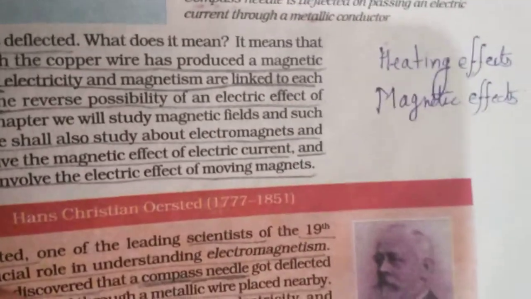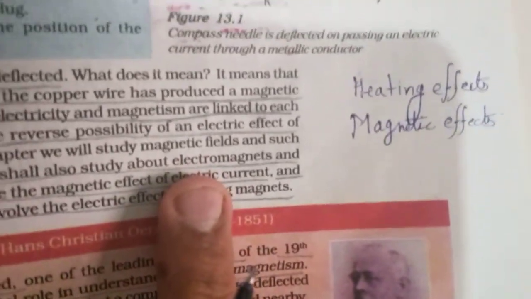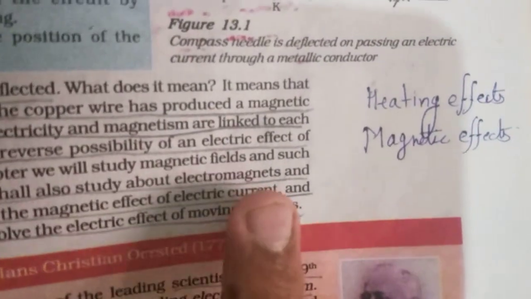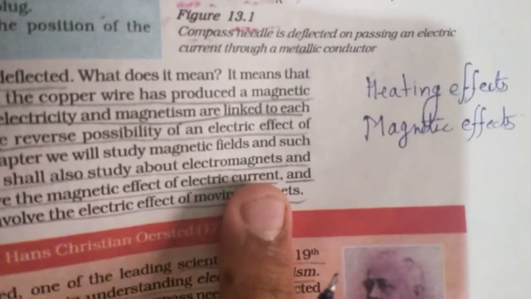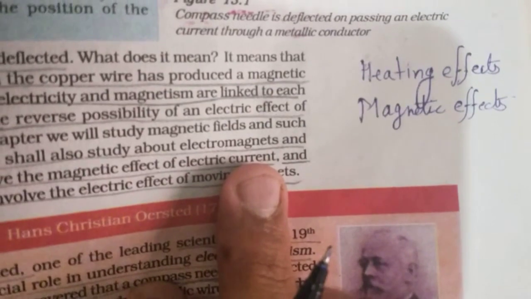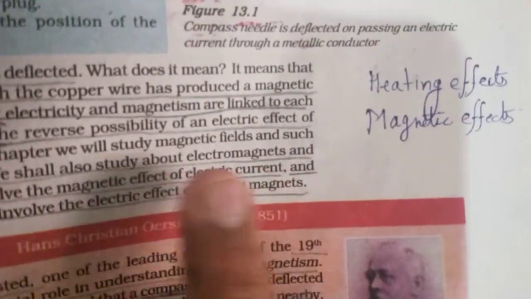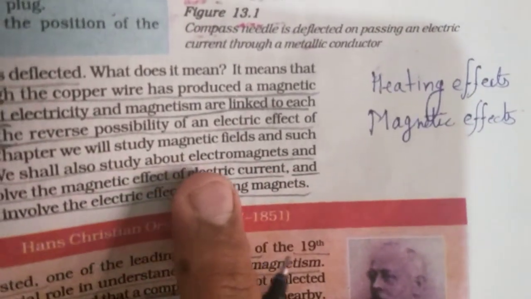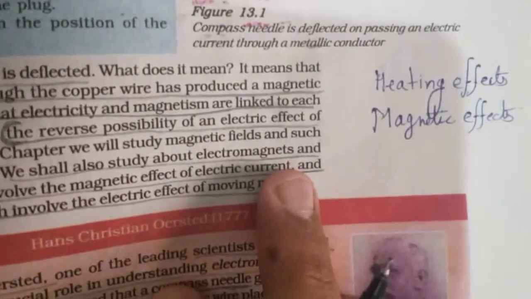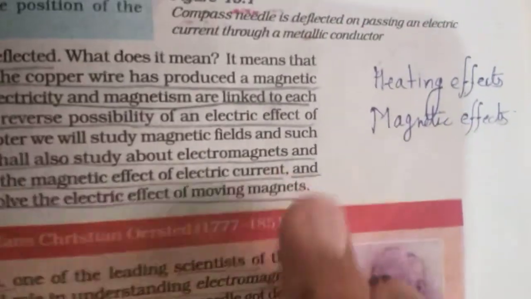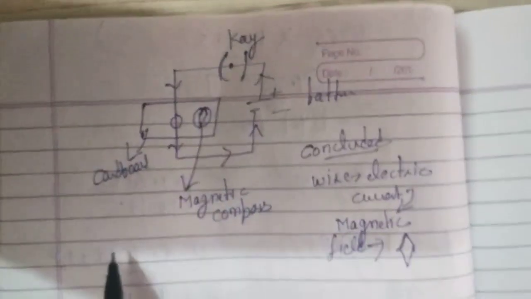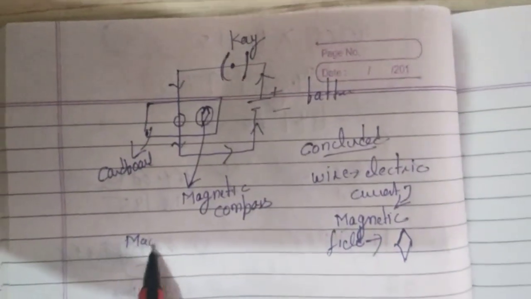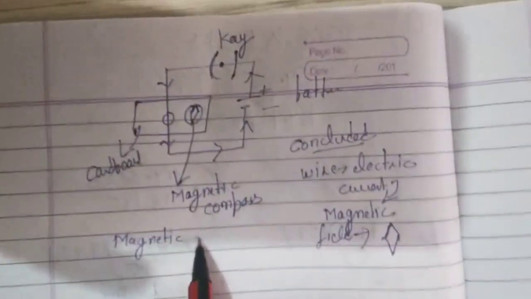We will study in the coming lectures that when electricity moves through a conductor, magnetic effects get generated, and when magnets are moving, then electricity gets generated. All these concepts come in the category of electromagnets, and so many devices are designed on these principles, like the electric motor. It is designed on the magnetic effect of electric current. What is this magnetic effect of electric current? We have discussed this only. Magnetic effect of electric current.